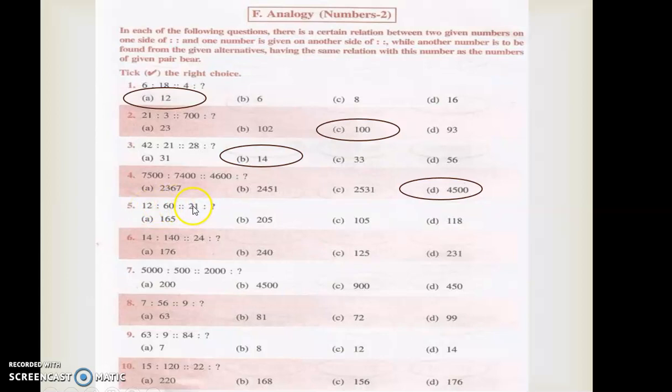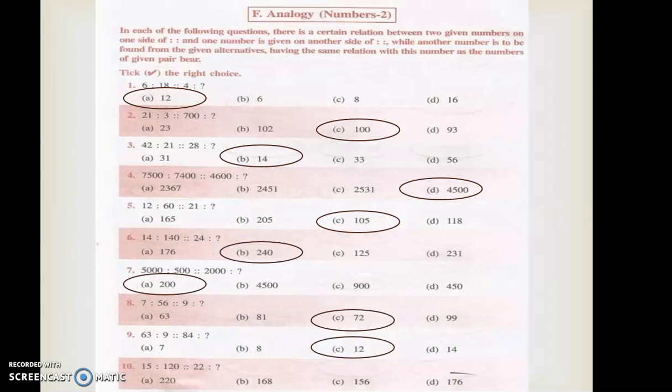If I multiply 21 and 5, what will be the answer? 105. See here, 14, 140 is there. Here 100 is multiplied with this number, right? So I have to multiply 100 with this number, so 240 will be the answer. So likewise you have to do the remaining also.